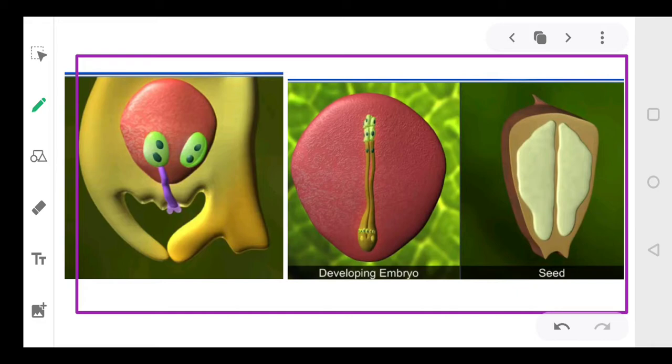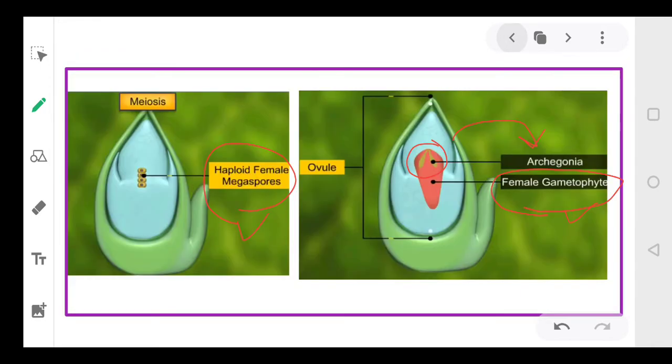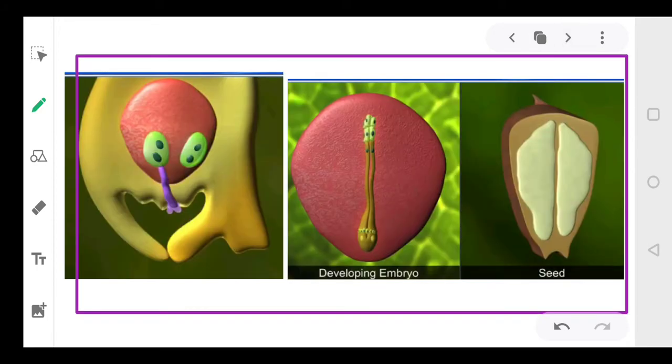Now basically, as I told you, there is a formation of pollen grains. Pollen grain carries the male gamete, and just now we have discussed archegonia, which contain the female gamete. Now the pollen grain will be transferred from the male plant near to the female plant with the help of wind or water or by any other agent. Once this pollen grain reaches the female part, it develops to form the pollen tube.